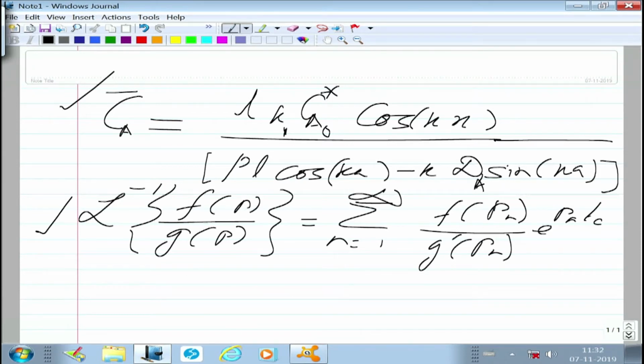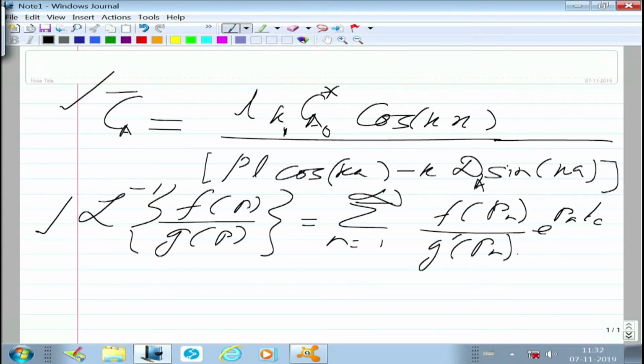Exactly. Pn's, P1 to P infinity, are the set of those roots which are zeros for Gp. For each of them, Gp will be equal to 0. Gp n is equal to 0 for every n running from 1 to infinity. You get that? Okay. So the problem is only the determination of this derivative and evaluations of Pn's and Kn's.